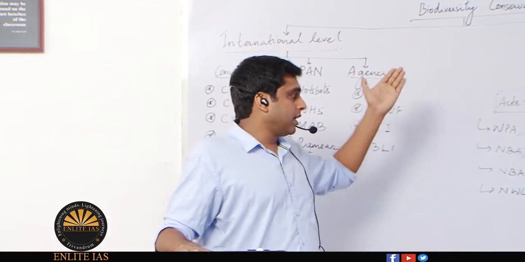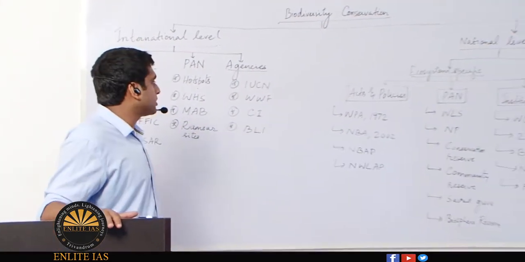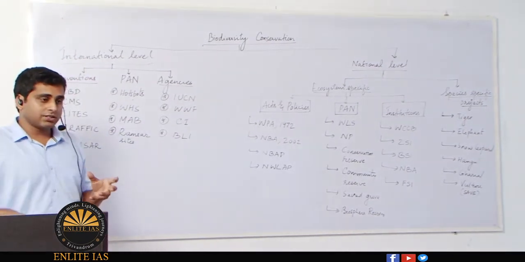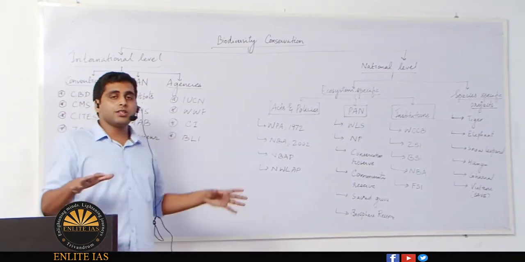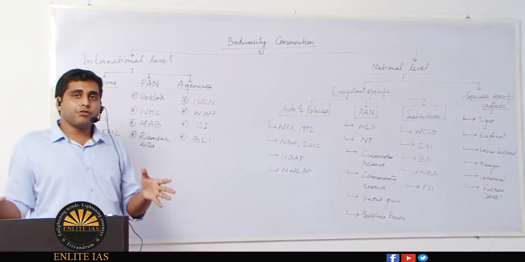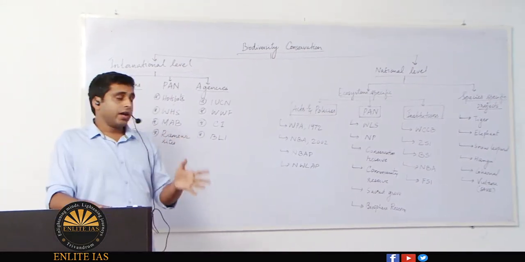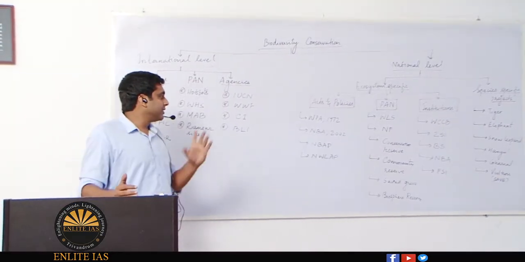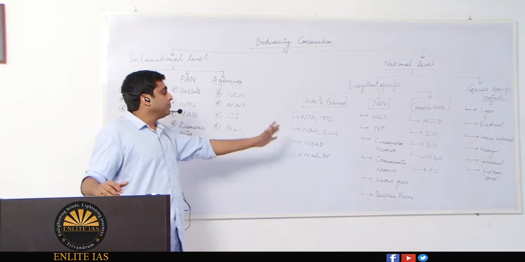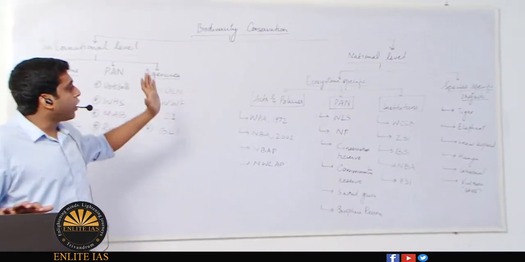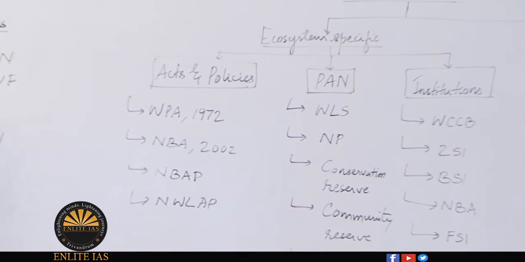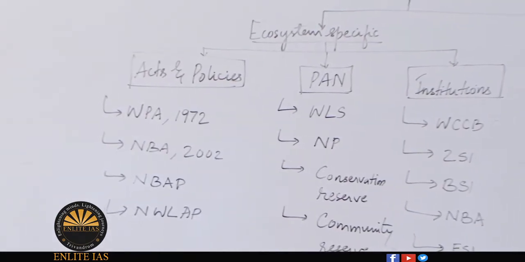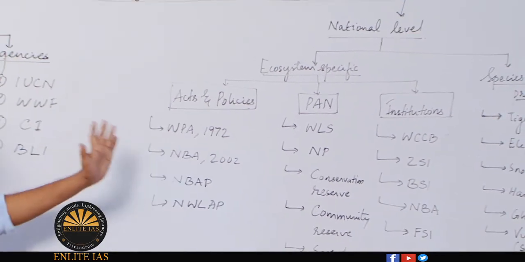This is quite a long list compared to the international level, because in India we have so many initiatives for biodiversity conservation. The irony is that even after all these initiatives, the condition of the major organisms, plants or animals, is getting more and more pathetic year after year. That is the irony. But if we can properly execute all these initiatives, it will offer something good for our sustainable ecosystem and also for sustainable development. So we'll look into the areas.